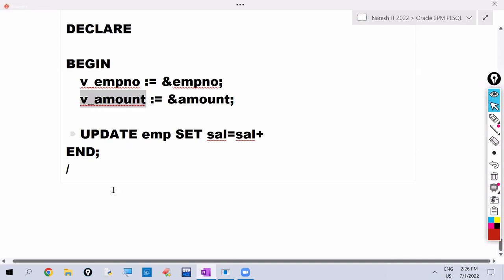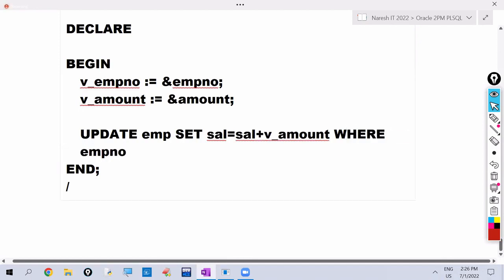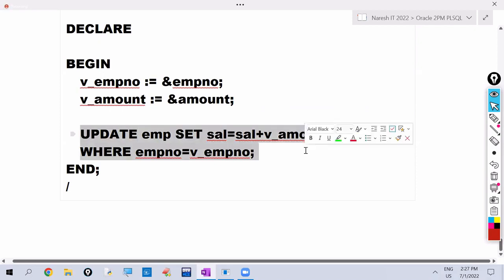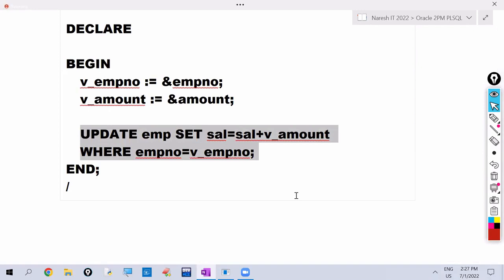The amount value is in v_amount, where employee number equals v_employee_number. To the current salary, we are adding the v_amount value. When we perform this update operation, is it performed on the Oracle instance or the Oracle database? On the Oracle instance, which means temporary.